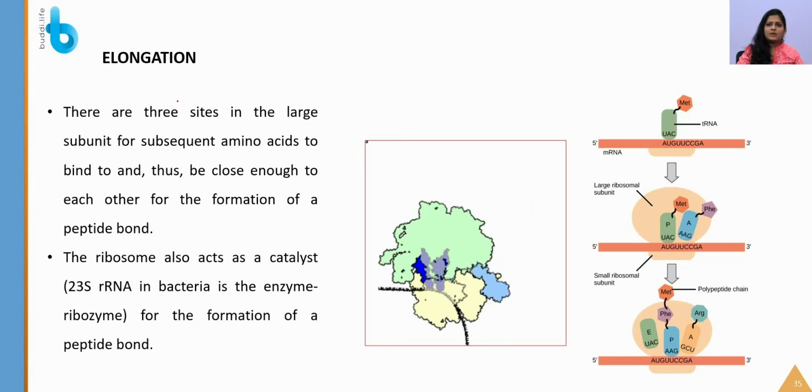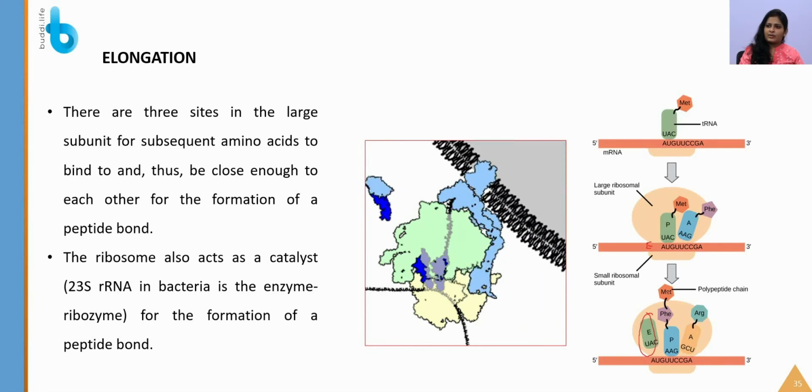The next process will be elongation. There are 3 sites in the large subunit for the subsequent amino acid to bind and thus to be close enough to each other for the formation of a peptide bond. There are three sites present in the large subunit: the P site, the A site and the E site. This is the peptidyl site, the aminoacyl site, and this is the E site or the exit site, which is shown here. Only the first methionine tRNA will directly bind at the P site, whereas the other tRNAs will come and bind here.